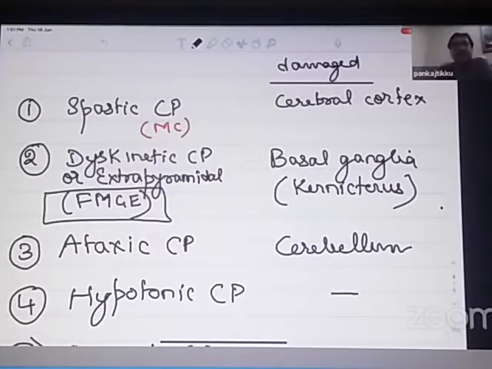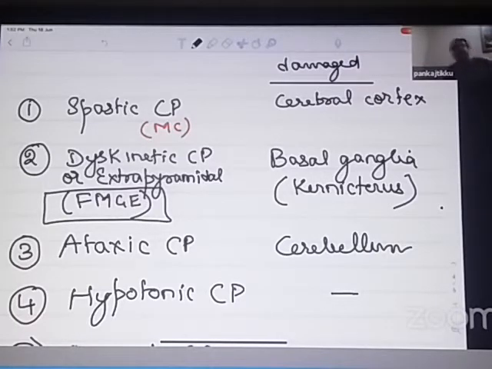Which is the type of cerebral palsy most commonly seen in preterms who have periventricular leukomalacia? It is spastic diplegia. This is a very, very important question. That is why I'm again and again stressing on it. Which is the type of cerebral palsy which is the most serious? It is obviously quadriplegia, when both the arms and both the legs have increased tone. Which is the type of cerebral palsy most commonly seen in India? Probably it is spastic quadriplegia. And which is the type most commonly associated with seizures and scoliosis? It is spastic quadriplegia.